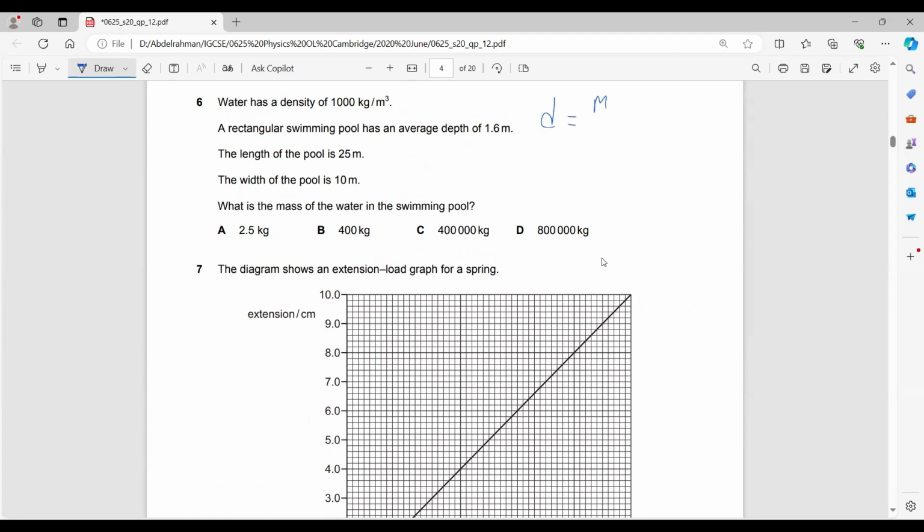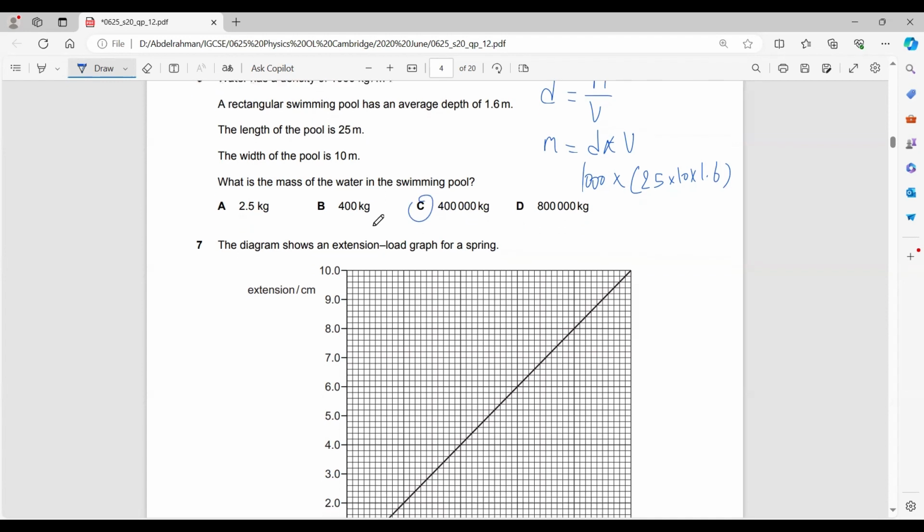Density equals mass over volume. If you want the mass, then the mass equals density times volume. We have the density, 1000, times the volume. In this case it would be just multiplying the length times width times the height: 25 times 10 times 1.6. And this would give a total mass of, I guess, 400,000 kilograms. Yes, the mass of water in a swimming pool would be huge.